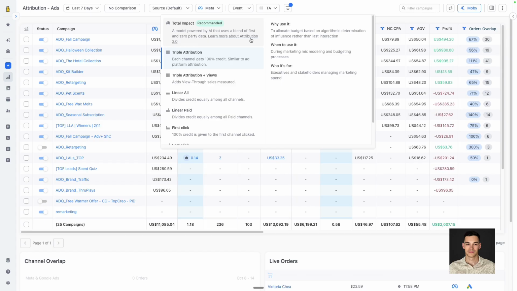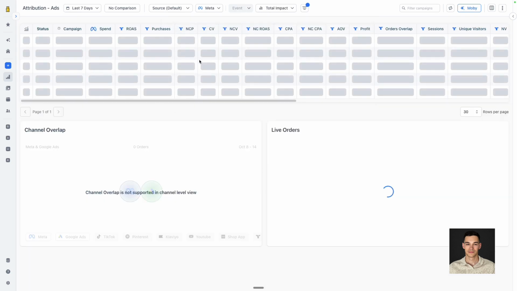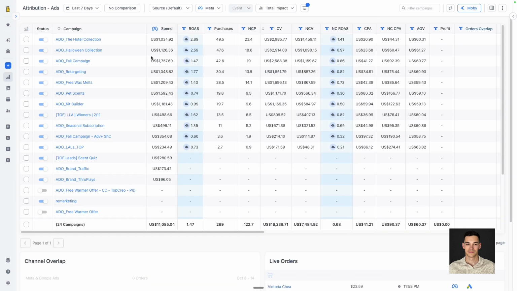There is a lot of organic overlap and it becomes hard to tell what actually worked. So let's look at a real example. Here we have this hotel collection, and over the last 7 days this campaign spent about $1,000 on Meta. Let me switch to total impact here. The hotel collection shows a 2.9x ROAS in total impact, which sounds great. The new customer CPA here is 44, which is the lowest in the ad account, as you can see on the right, from all campaigns, which is also great.